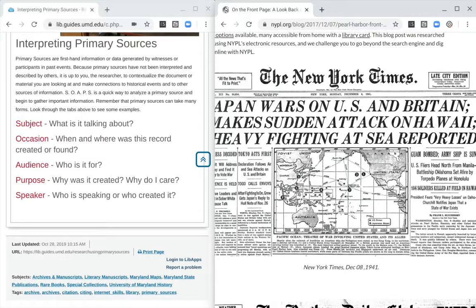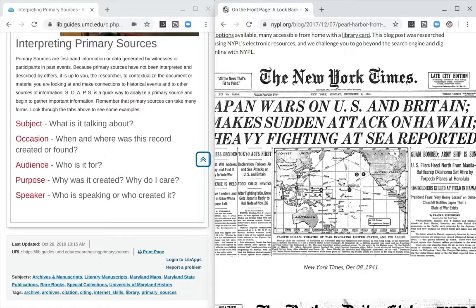So looking through SOAPS on the left, I have subject. What is this talking about? Well, this primary source about World War II is talking about the Japanese attack on the United States at Pearl Harbor. The occasion listed, when and where was this record created or found? Well, this was a newspaper front page that was released the day after the attack.